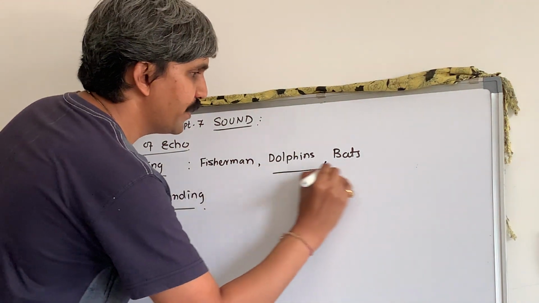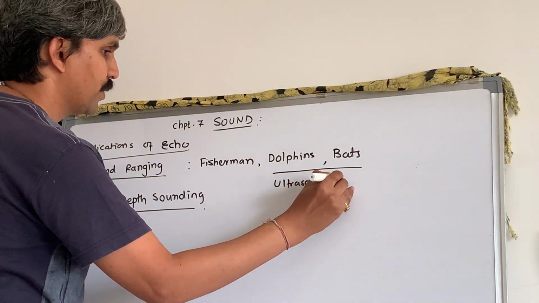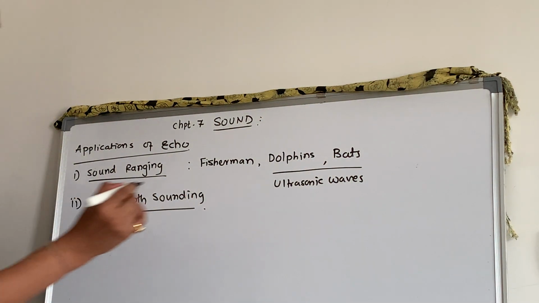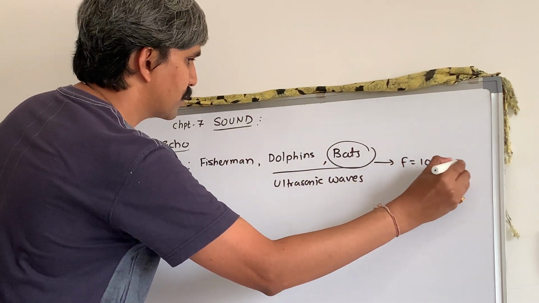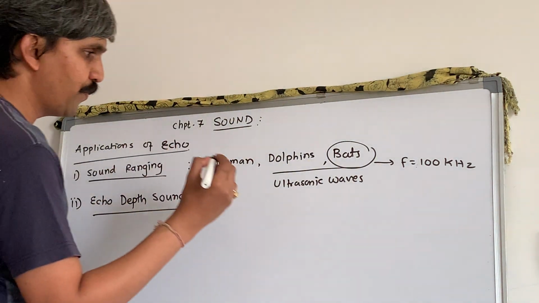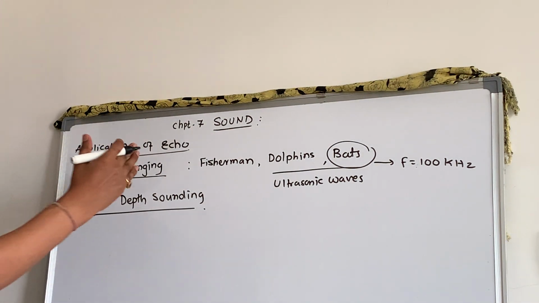Now these dolphins and bats produce ultrasonic waves. What are ultrasonic waves? They are above 20 kilohertz. So bat can produce a frequency about 100 kilohertz, right? The maximum 100 kilohertz, right? So dolphins, to find their prey or enemy, will send ultrasonic waves in the surrounding region. They get reflected back, and from that persistence of hearing, they will come to know at what distance exactly their prey or enemy is. Same thing with fisherman.